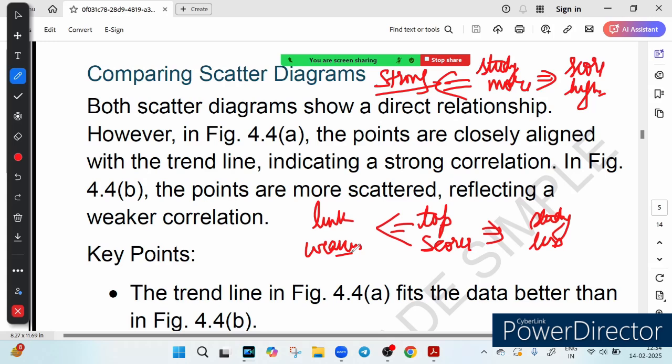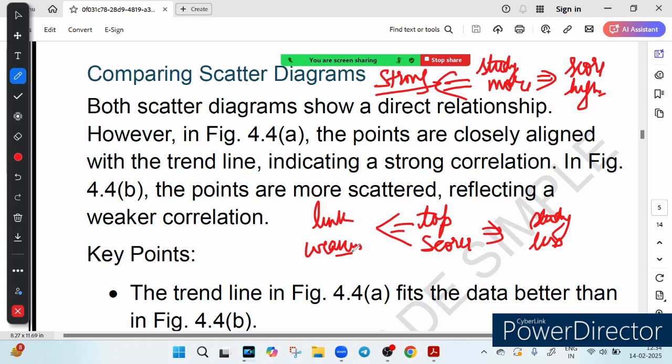So that is exactly what we are exploring today: how strong or how weak a relationship is using a scatter diagram. Now we know what a scatter diagram is. It helps us predict the future outcome by connecting the dots. Basically we are looking at how the trend is behaving, whether it is curvilinear or linear, and if it is linear, whether it is moving upward like a direct relationship or downward like an inverse relationship.